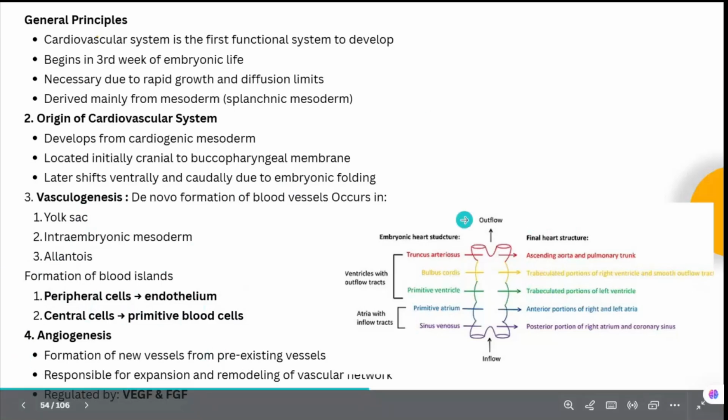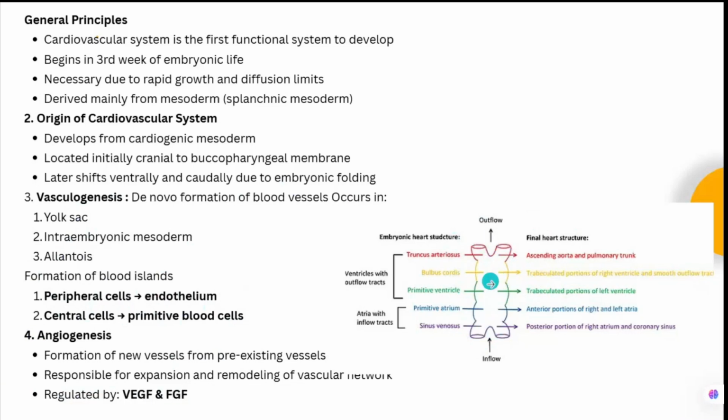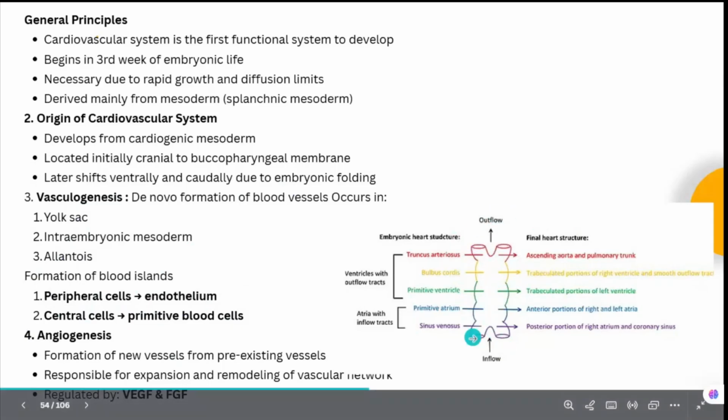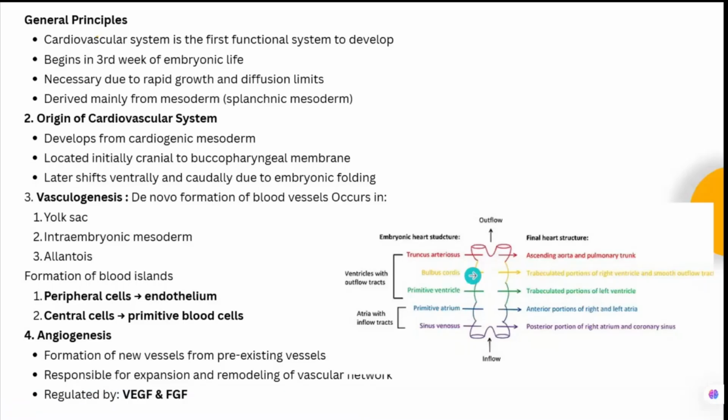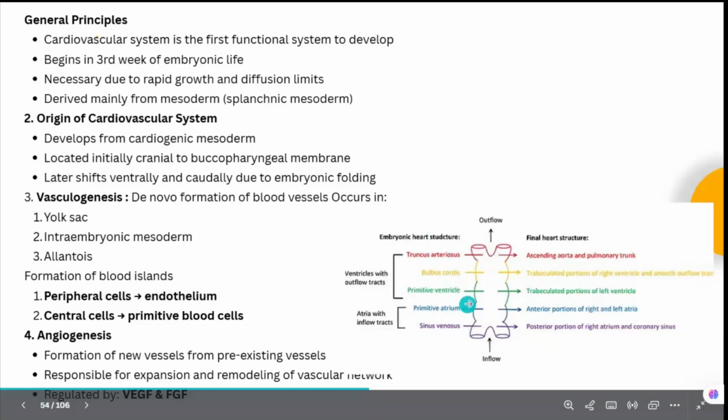So this is the primitive heart, which develops in the form of two tubes. These two tubes will get fused together in the center. Okay, so it has two ends. This is the outflow tract and this is the inflow tract, the venous end and the arterial end. These five parts you should know. If you go from the venous end, you will have the sinus venosus, primitive atrium, primitive ventricle, then the bulbus cordis and the truncus arteriosus. So these are the five parts which you should know.